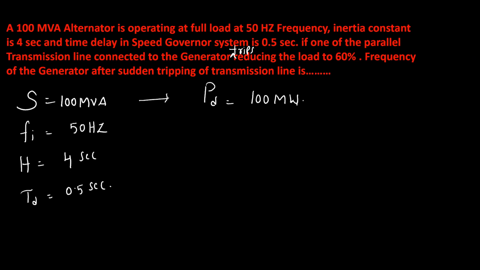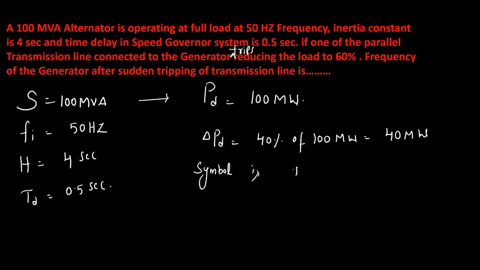Full load power output is 100 megawatt. So 60% is only remaining after tripping. That means your delta PD is 40% of 100 megawatt, that you can take as 40 megawatt. And here our symbol is positive. Why? Because there is a sudden reduction in the load.